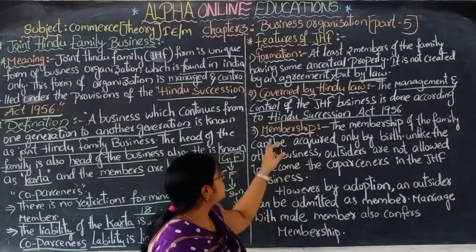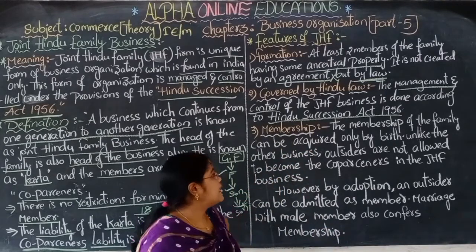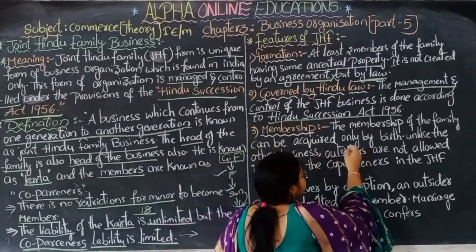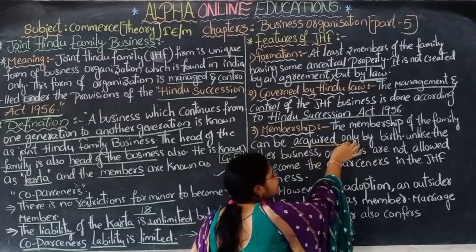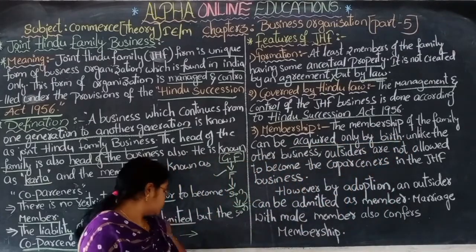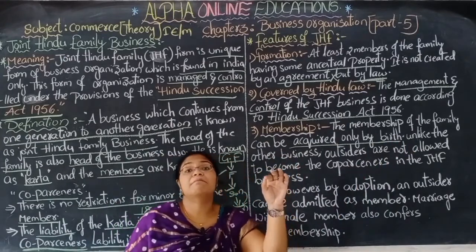Next, membership. Who can become a member of this business? Membership of the family can be acquired only by birth. One becomes a member of the JHF, the joint Hindu family, by birth itself.